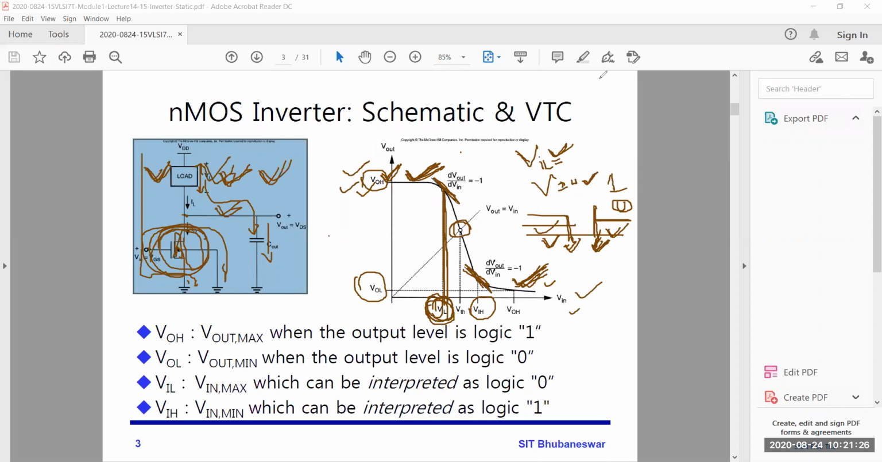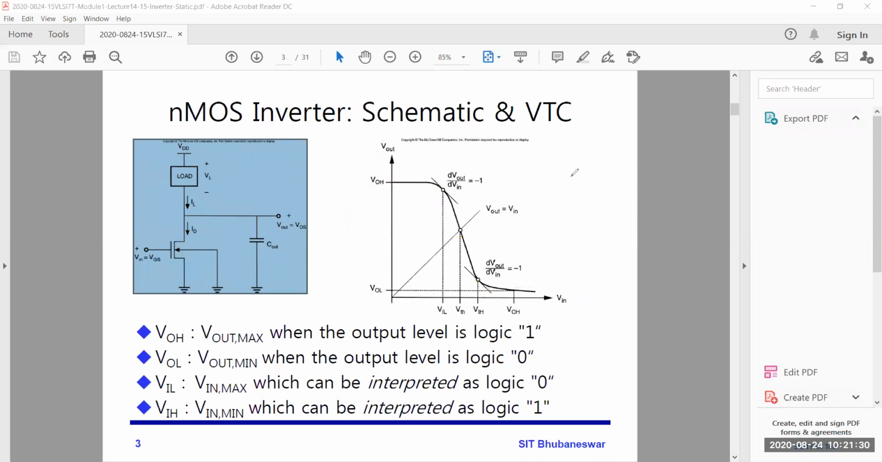Okay, so is this part clear or not? Yes, sir. Does anyone have any doubt? No, sir. So others?